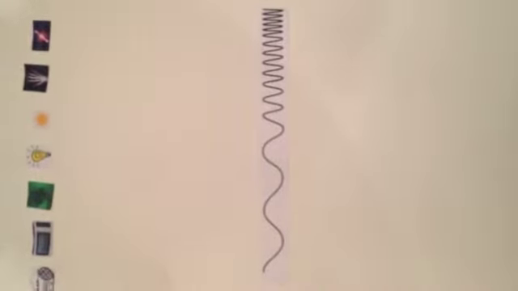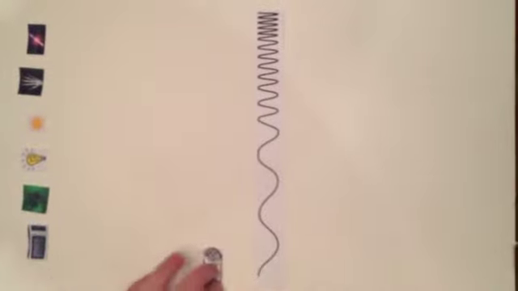This is a picture of the electromagnetic spectrum. As you can see, there are variations of wavelengths and frequencies. The 7 different types are radio waves, microwaves, infrared waves, visible light waves, ultraviolet waves, X-rays, and gamma waves.